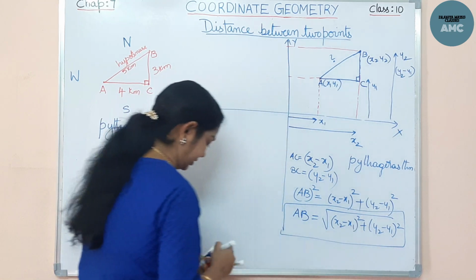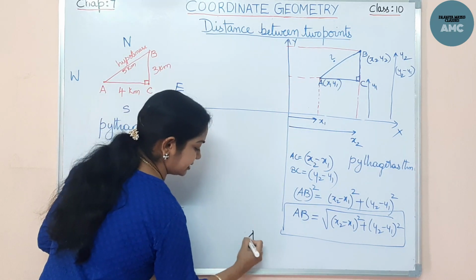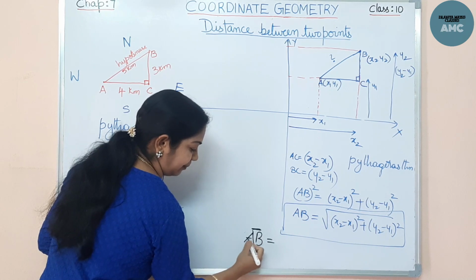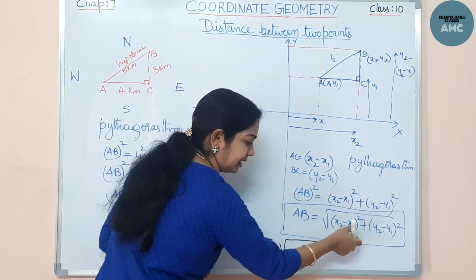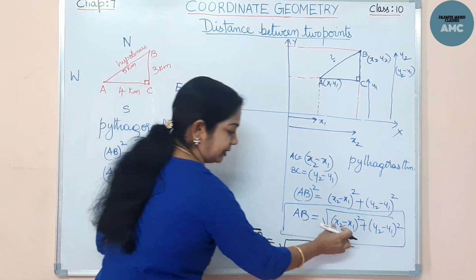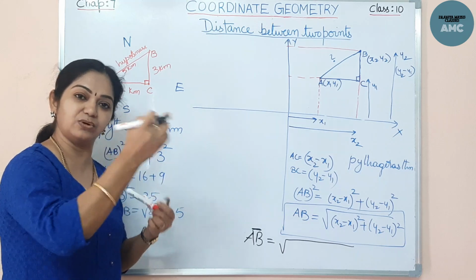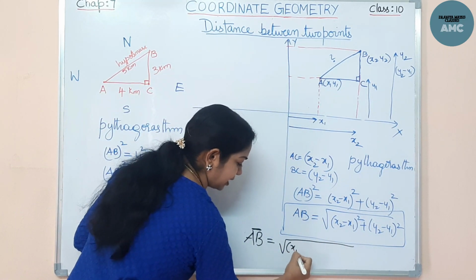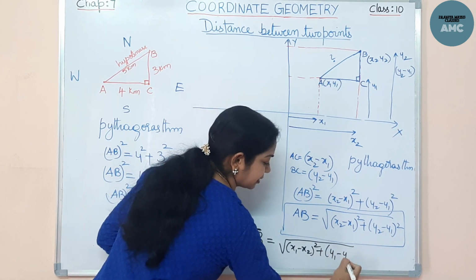You can as well write it here. The distance formula, you can write it as AB distance or the length between A point and B point like this, under root. Here you can replace them, because if you square any minus whole square is plus, plus whole square is plus only, isn't it? So you can replace this for your convenience, x1 minus x2 whole square plus y1 minus y2 whole square.